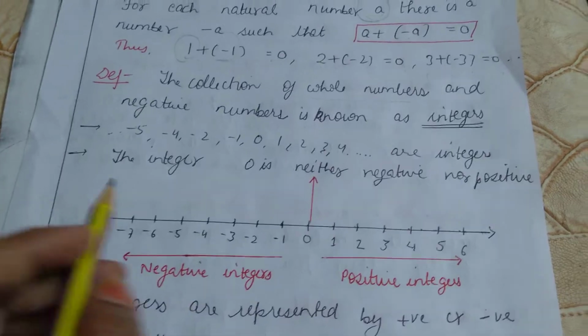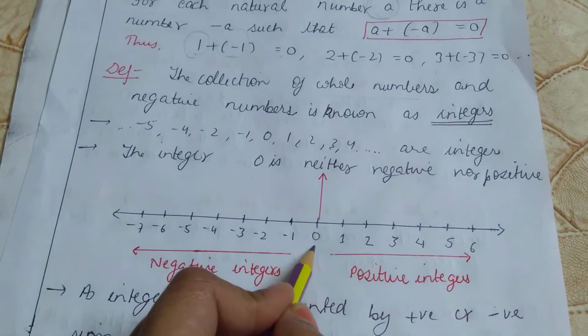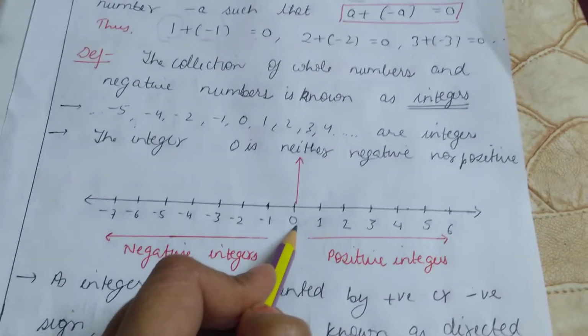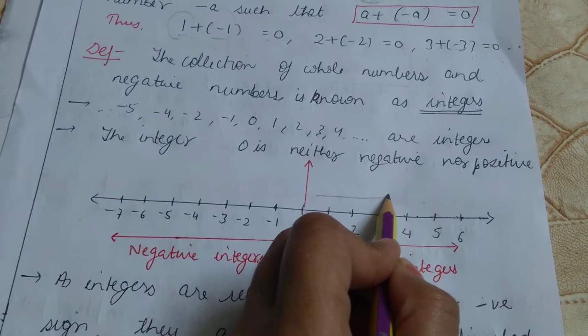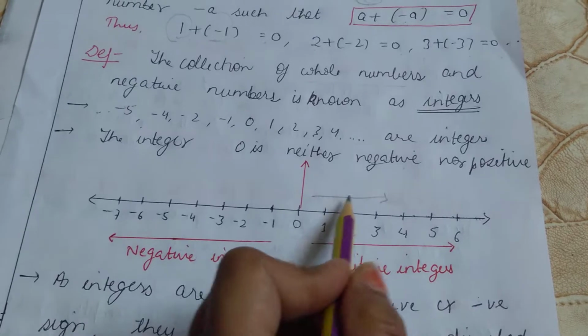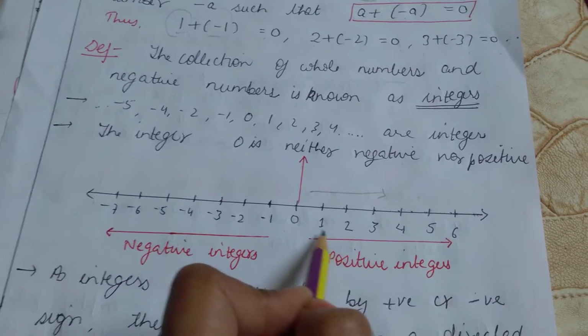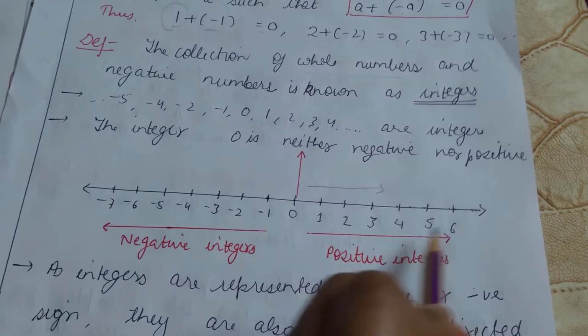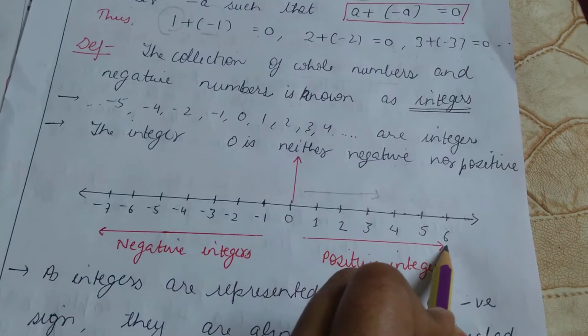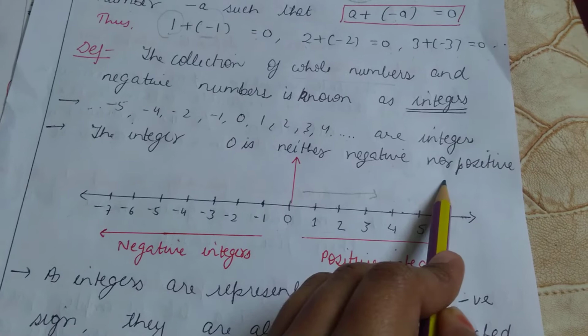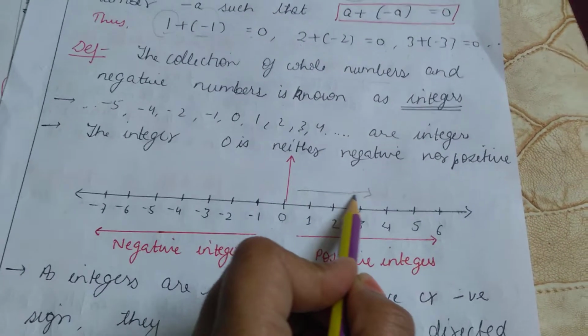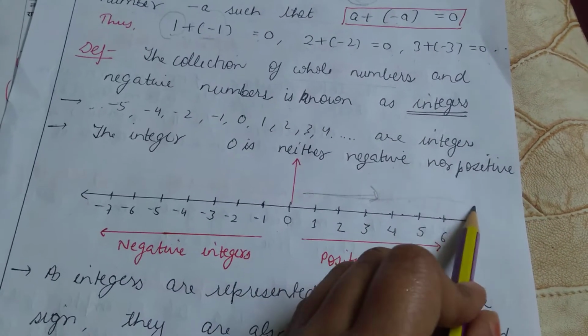Here is a number line. This is 0. This is an integer, but it is neither negative nor positive. On the right hand side, all the positive numbers are there, and these are positive integers. On the right hand side, the number goes on increasing.